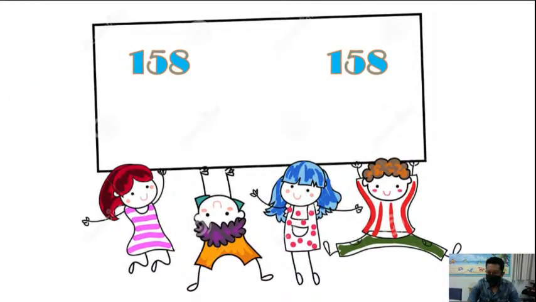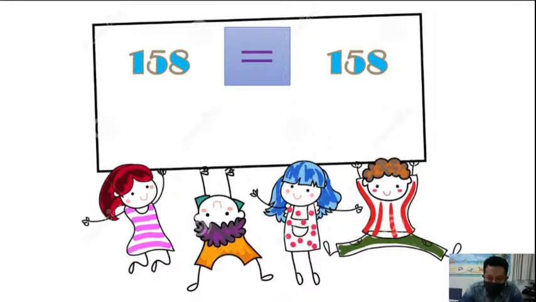What about this? This time, we have the same numbers, 158, 158. So, we know that they are the same number. So, we will use equals. And how to read it? Yes, equal, very good.